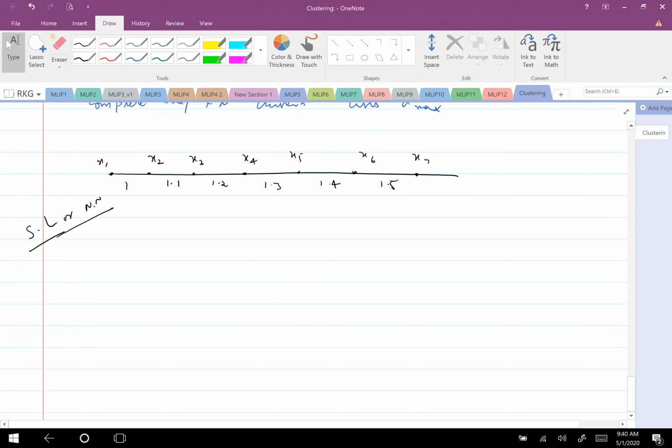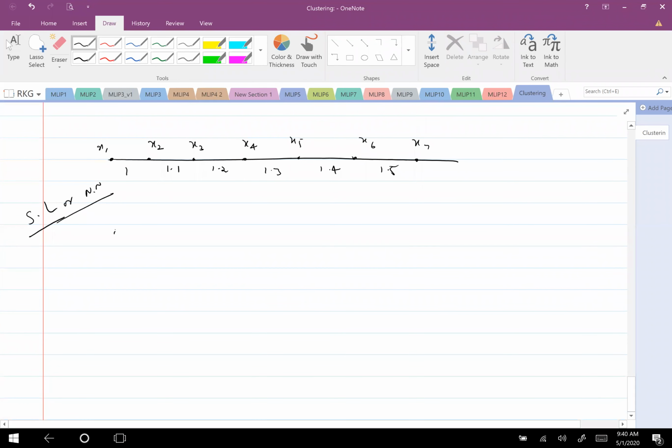Okay, so using this I want to cluster the samples. So let the samples be X1, X2, X3, X4, X5, X6 and X7. Now which one should I cluster first? Before starting, all are individual, I don't have clusters. So each sample is a cluster. All our individual samples each form one set of the cluster.